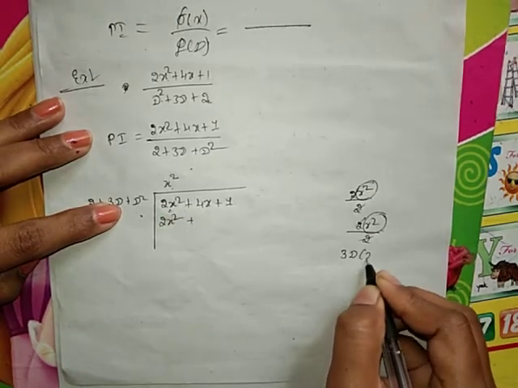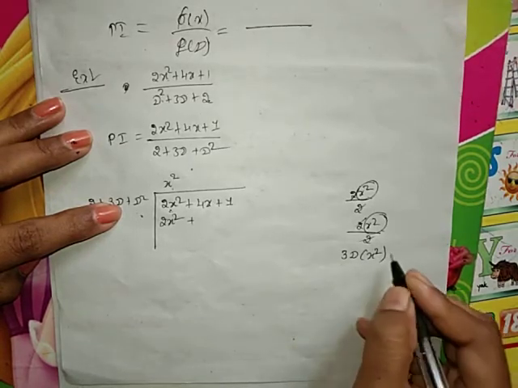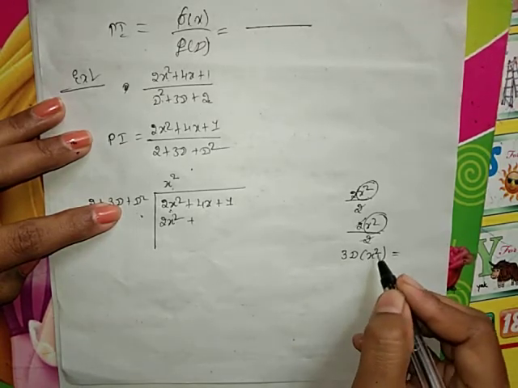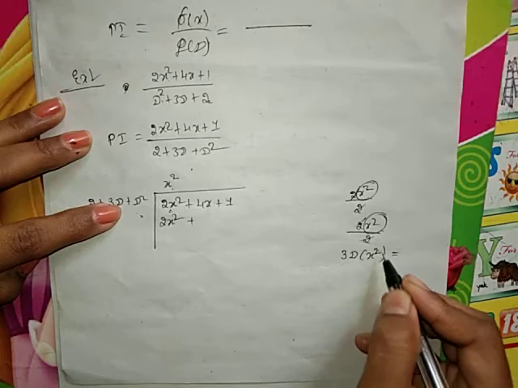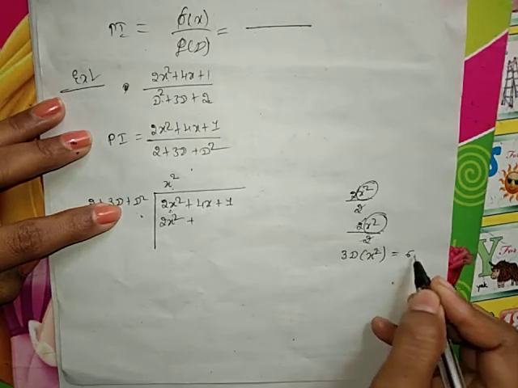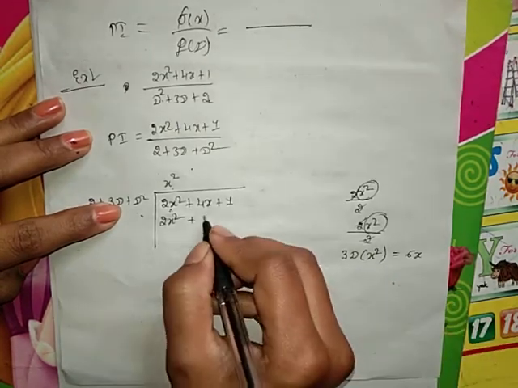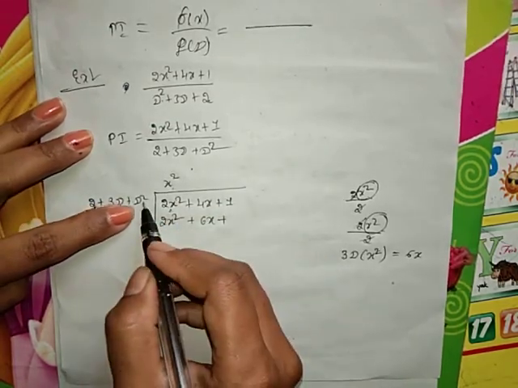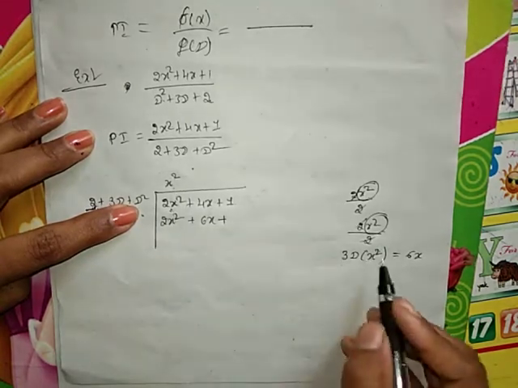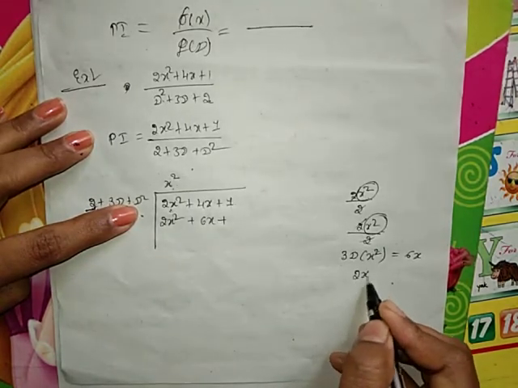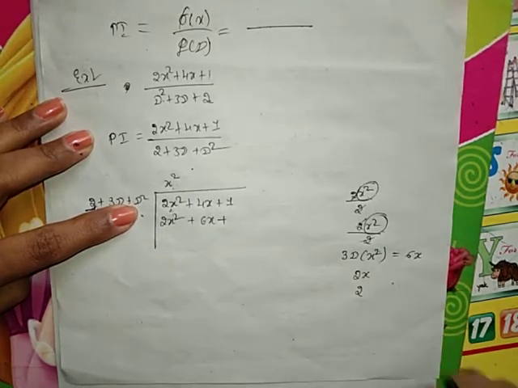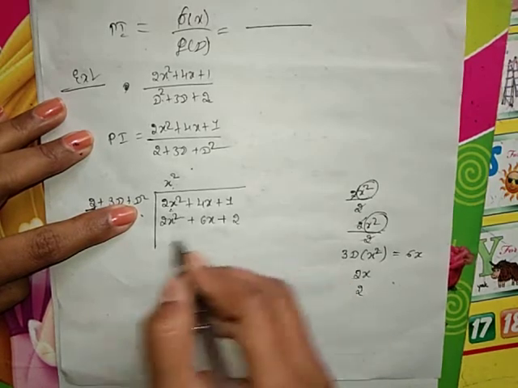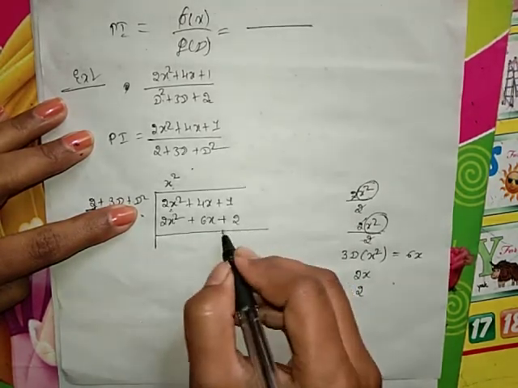The derivative of x square is 2x, and 2x into 3 is 6x. Then plus D square, the second derivative of x square: the first derivative is 2x, the second derivative is 2, so plus 2. Simplify by reversing the signs.